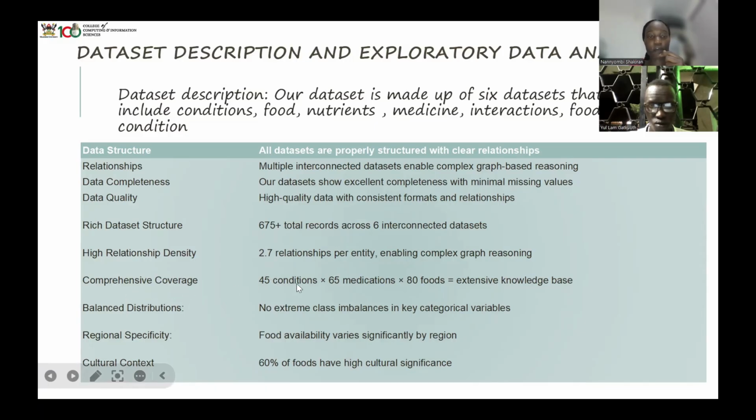We have a comprehensive coverage of 45 by 65 medications. Also, these are just interactions of our extensive knowledge base. Here it's showing you have 60% of the foods that have high cultural significance. So this tells you that you have 60% of the regional foods in Uganda for each region.